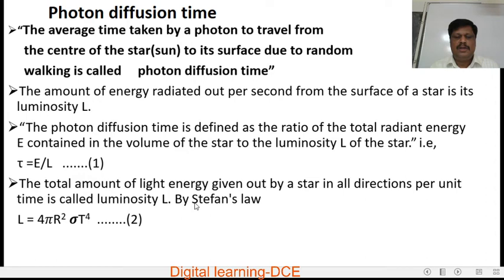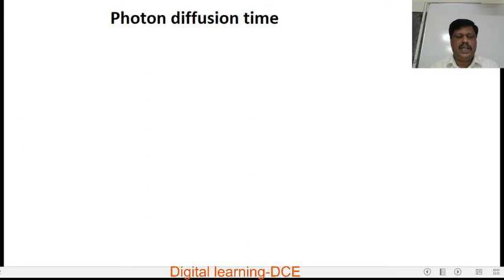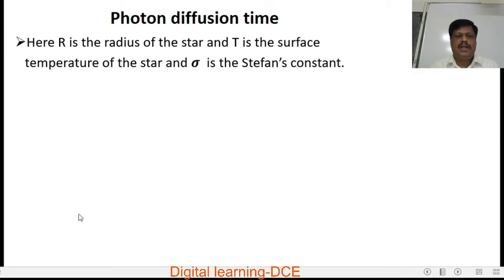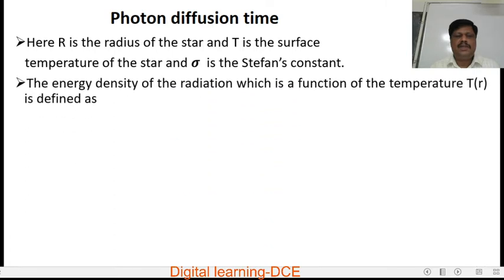The energy given out in all directions per unit time, the luminosity L, is equal to σAT⁴, where A = 4πR² since stars are spherical in shape.